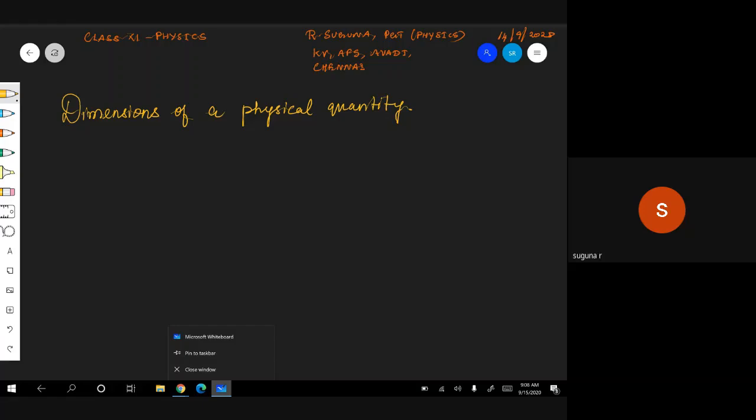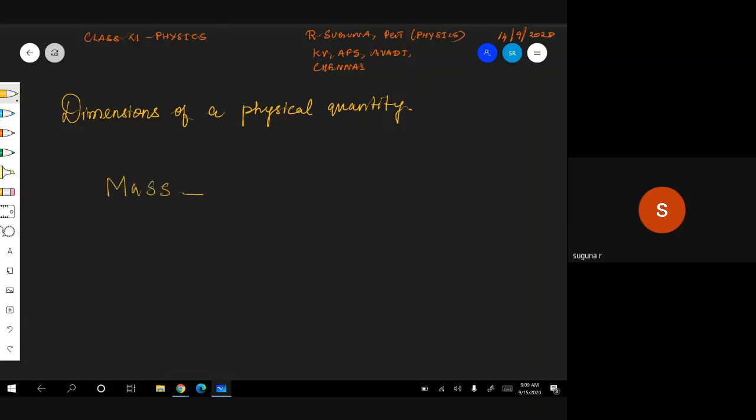I think you know what all the base quantities are. Base quantities means first it is mass.